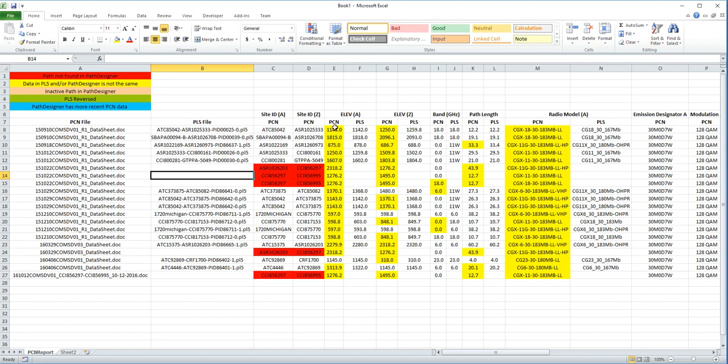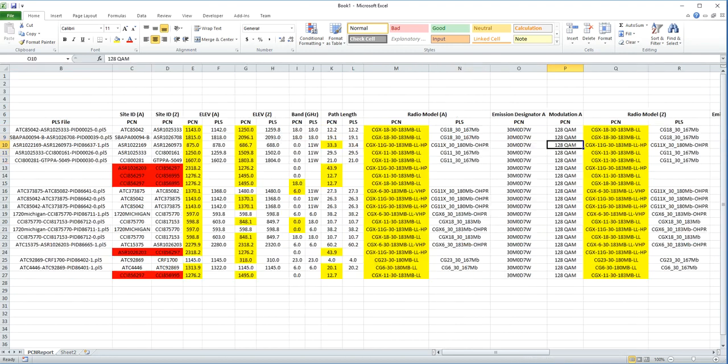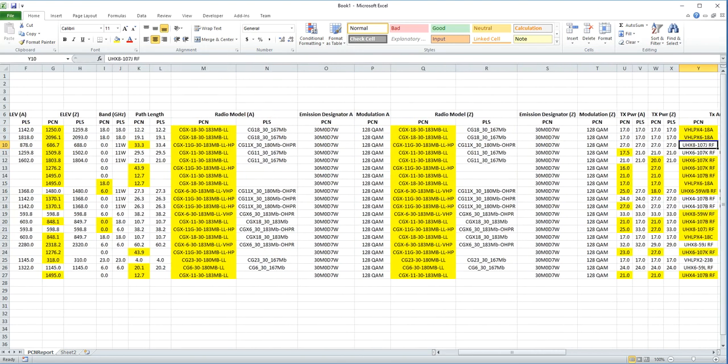The yellow text tells me there's a discrepancy between what's in the PCN document as compared to the path loss file that's associated with the path in Path Designer. So you can see the differences. Same for elevation at each end, the band, of course, path lengths, any differences, radial models. There's a lot of information in here, and it's flagged when there's changes.